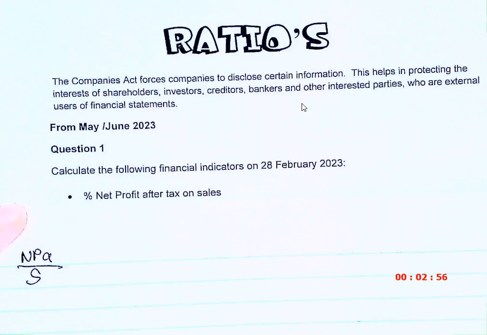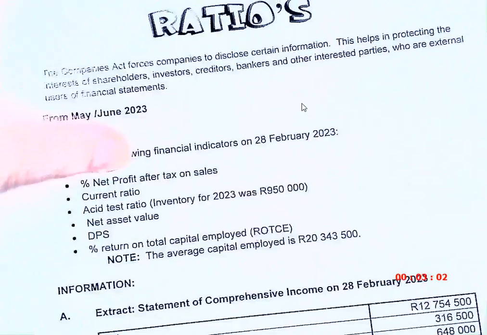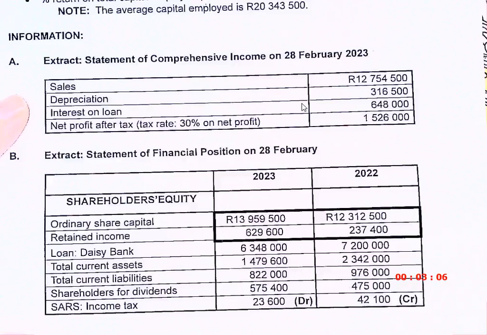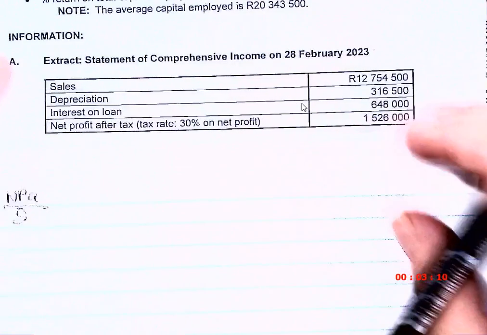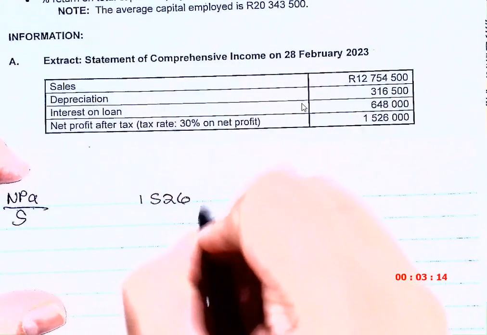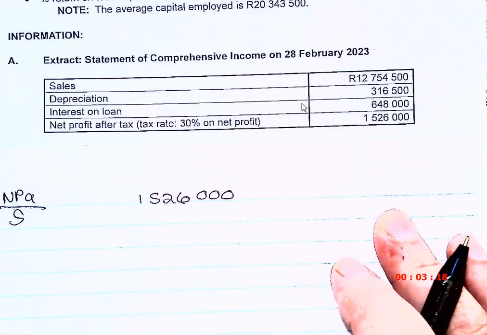Okay? So now what am I looking for? Net profit after tax. So now, where will I find it? Will I find it in the income statement or the balance sheet? Income statement. And can you see, they give it to me here. It's 1526.